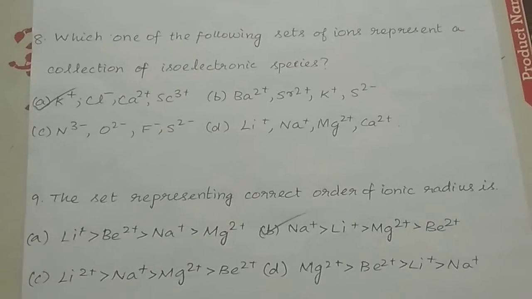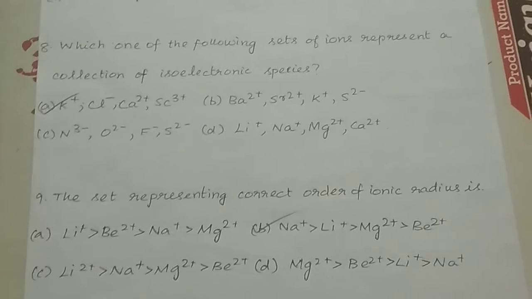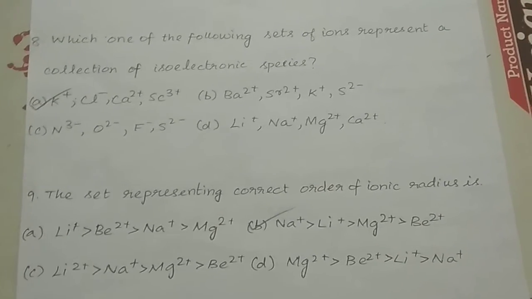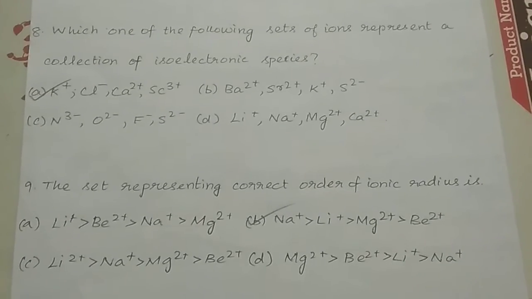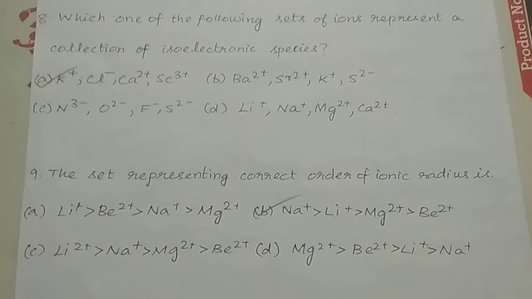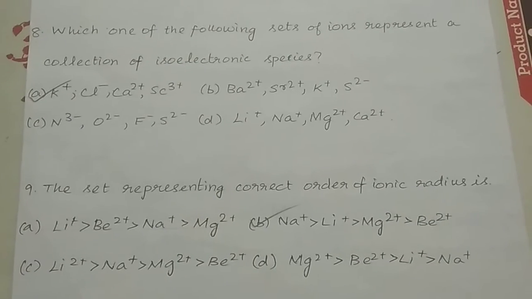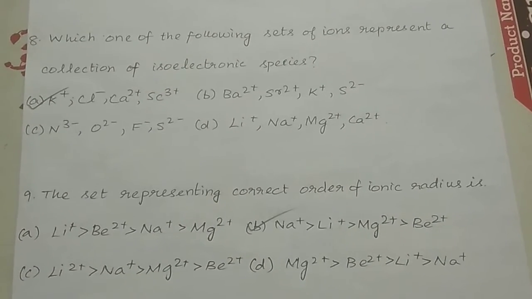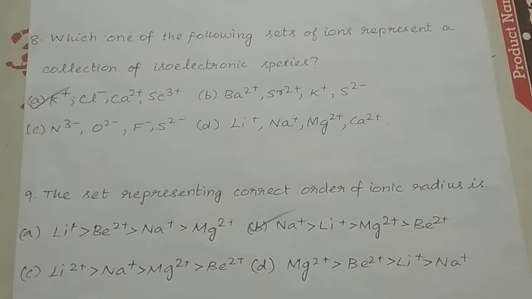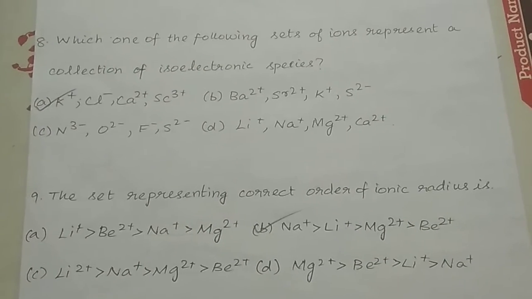We know that the ionic radius increases down the group and decreases along the period. Lithium and sodium are part of group 1 and beryllium and magnesium belong to group 2. In group 1, lithium lies above sodium, so sodium has higher ionic radius than lithium.